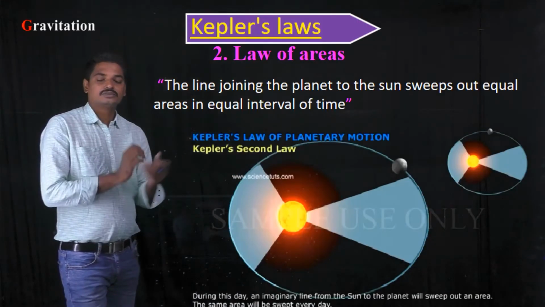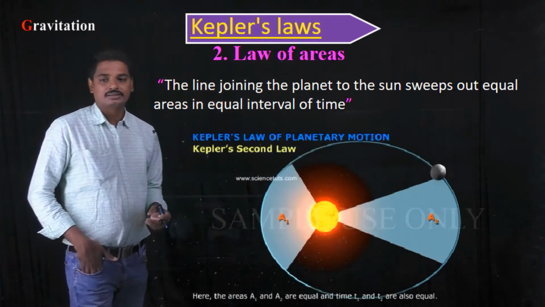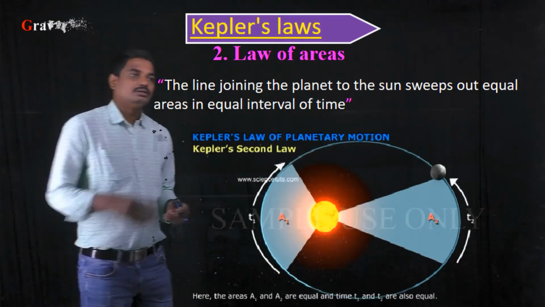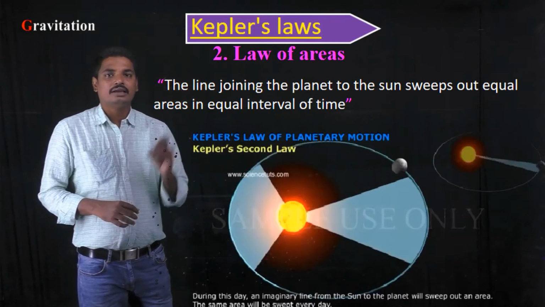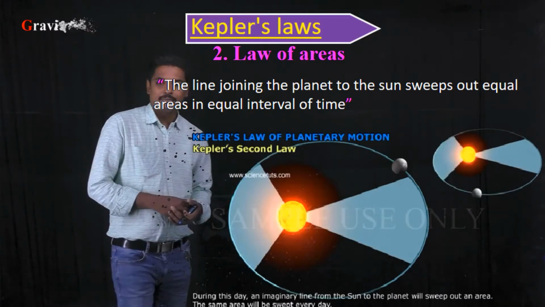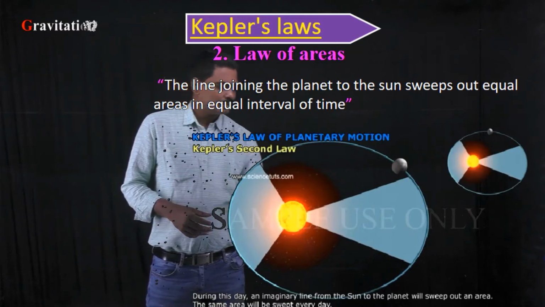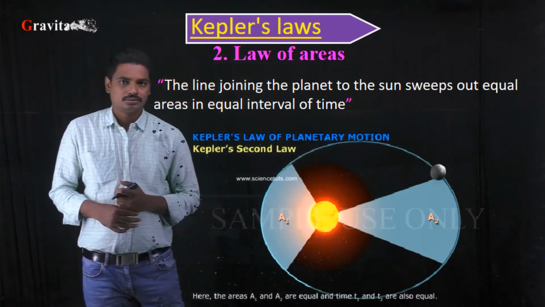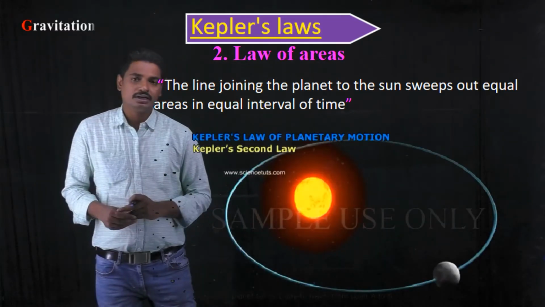Okay, students, now let us move on to the next law, that is Kepler's second law, which is the law of areas. It says the line joining the planet to the sun sweeps out equal areas in equal intervals of time. You can see in the animation the planet revolving around the sun in an elliptical orbit.